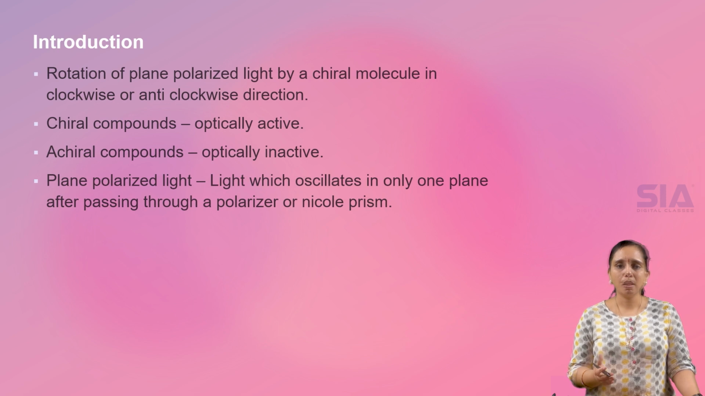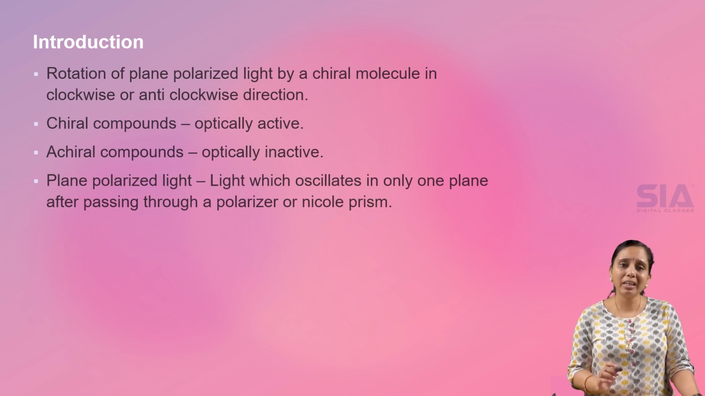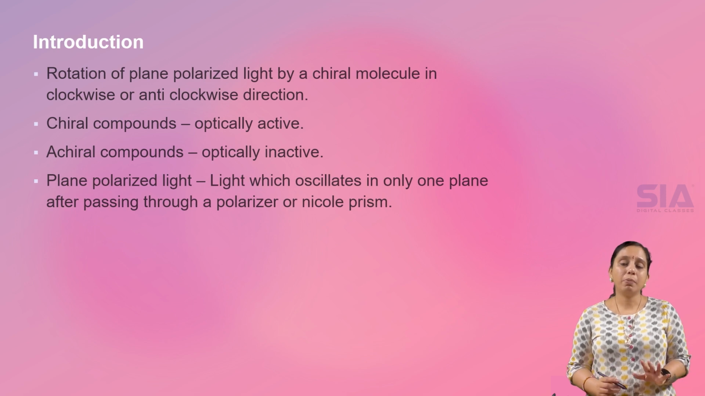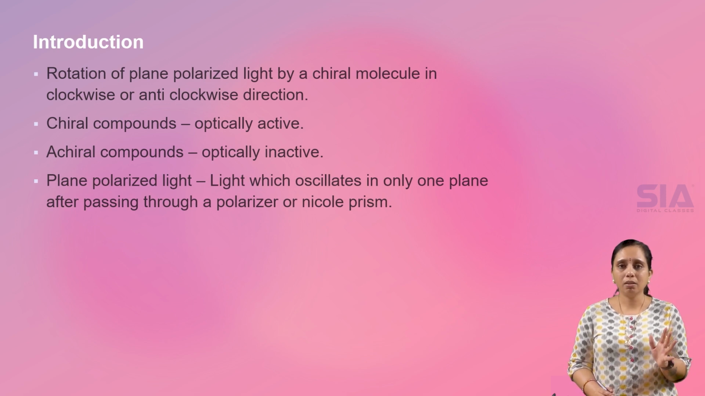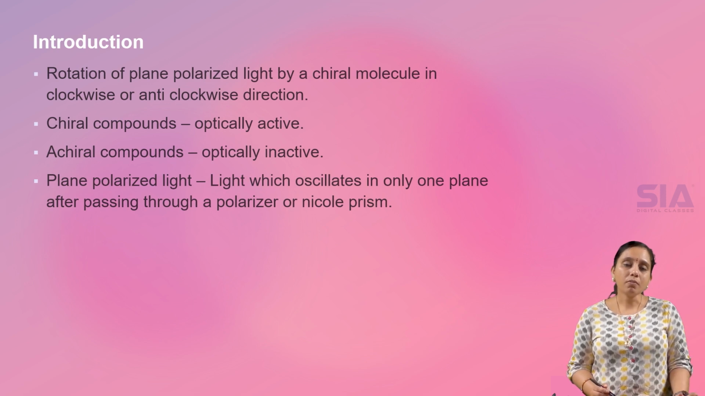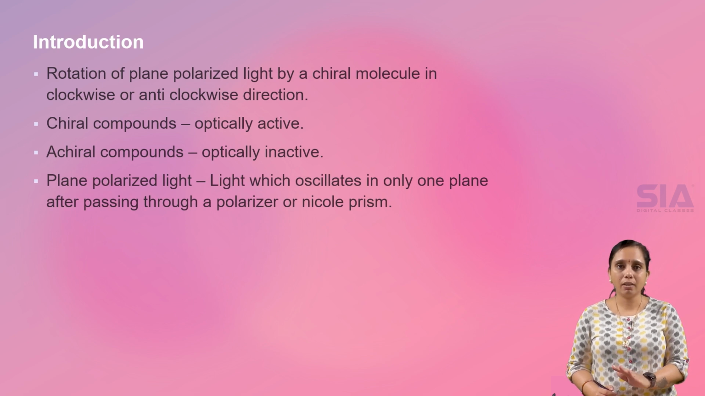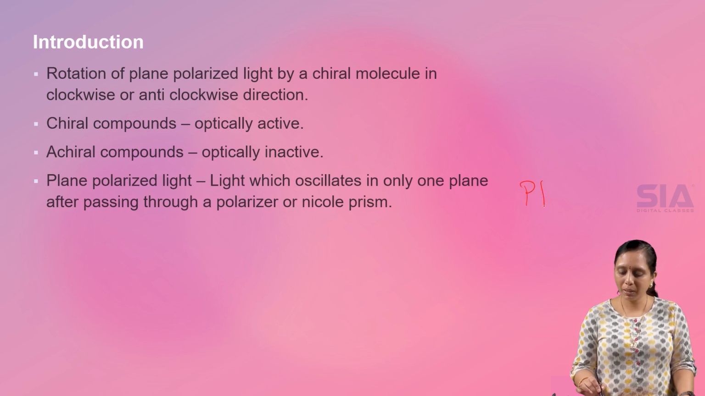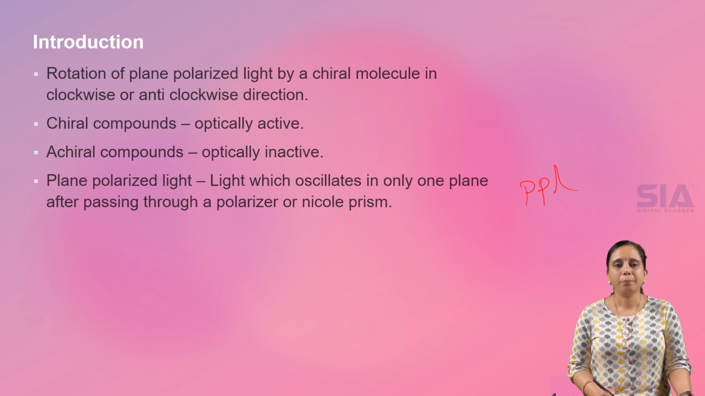When the light is passed through a particular substance like a prism, Nicol prism or a polarizer, all the directions are stopped. The vibrations are stopped in all other directions, and only one single plane is observed. That means the light vibrates only in one single direction when normal light comes out of a polarizer or a Nicol prism. So this is called plane polarized light, generally denoted as PPL.